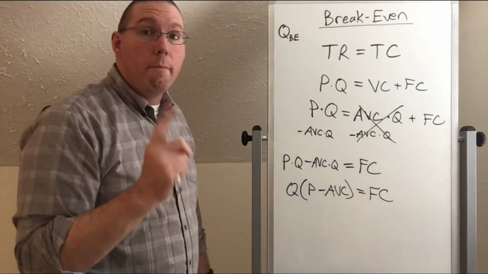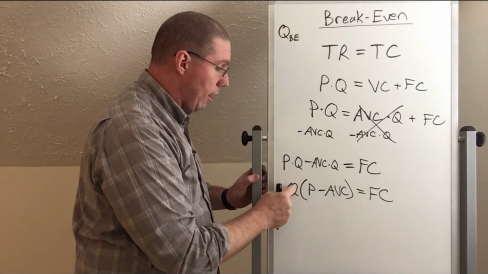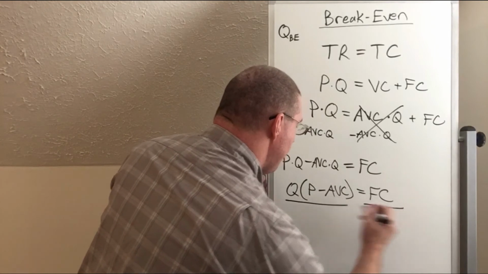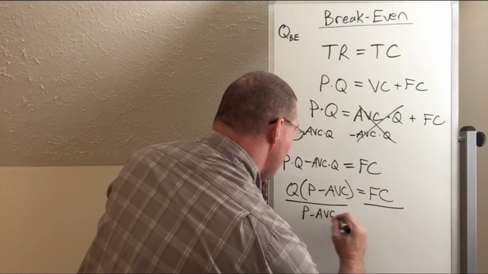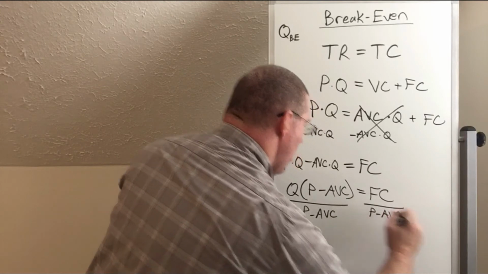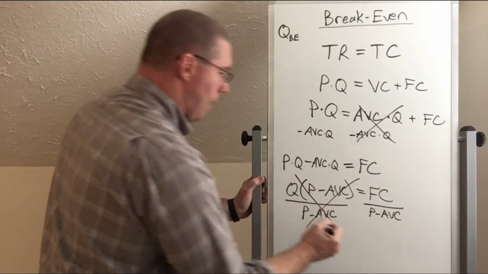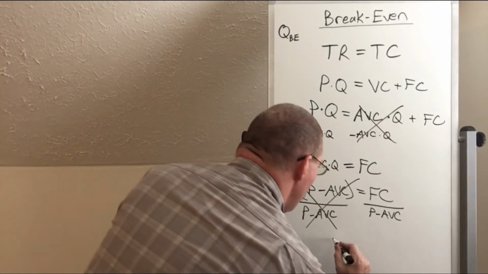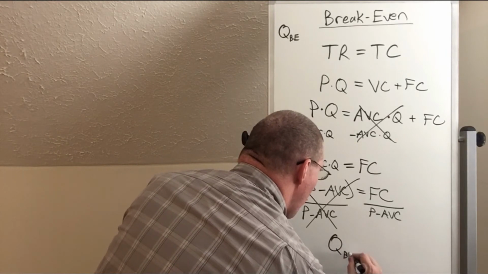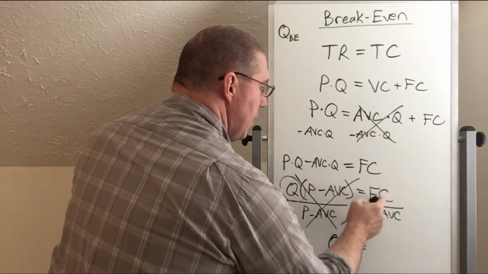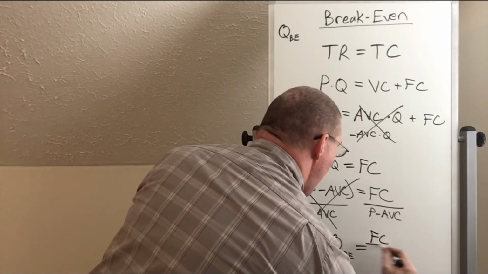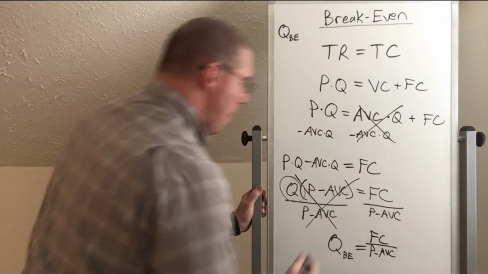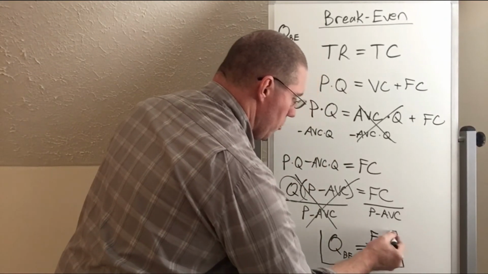And now I only have to do one more thing to solve for quantity, and that is divide by P minus AVC. So if I divide here and over here by P minus AVC, on the left side it's going to cancel the P minus AVC, and all that's left is quantity. And so now if I carry down that Q, I get Q, quantity, which is break-even quantity, is equal to fixed cost divided by price minus average variable cost. And this is our third formula. You definitely want this one written down.